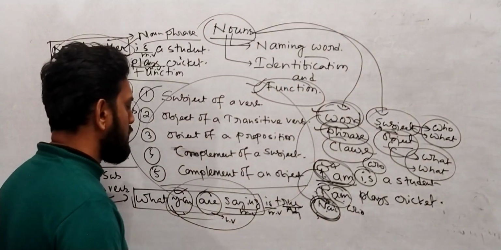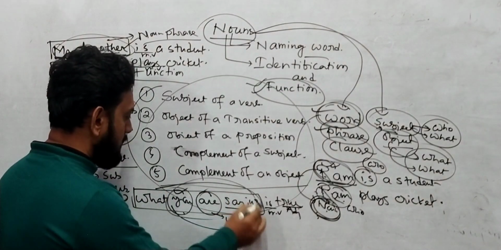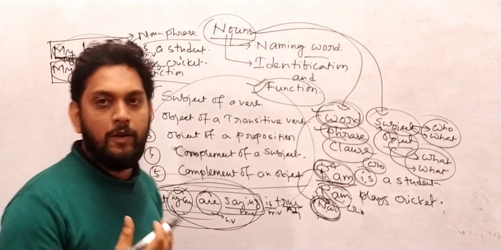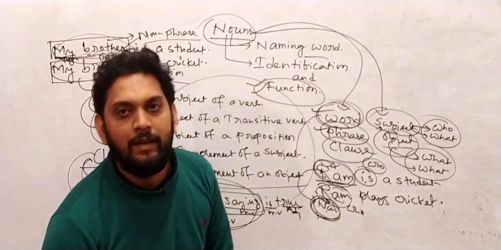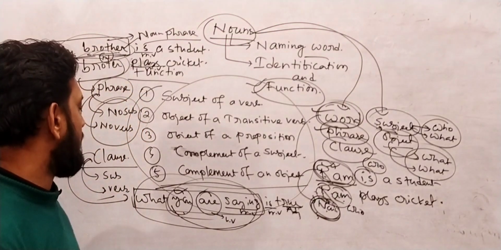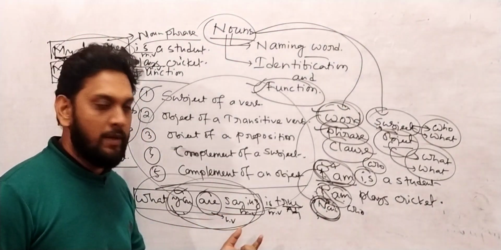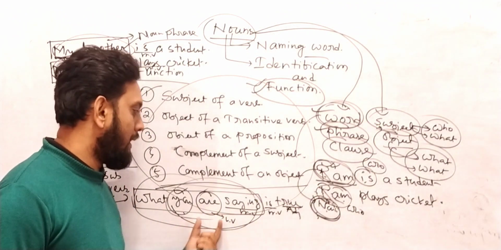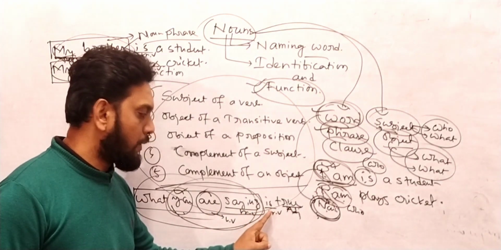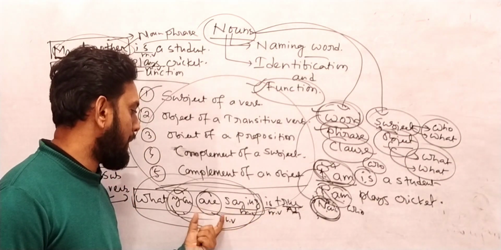So what you are saying is true. It means that this is a complete thought. What you are saying, it's an idea. What is the idea you have given? It is true. The idea that has been given by you is completely true. So what you are saying is a clause, and because it's an idea, we have used the singular verb is. Okay, it's a complete idea.